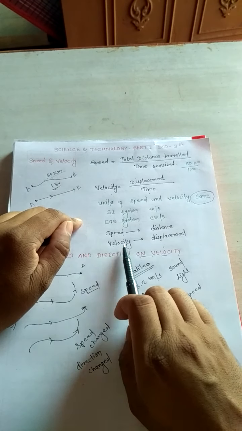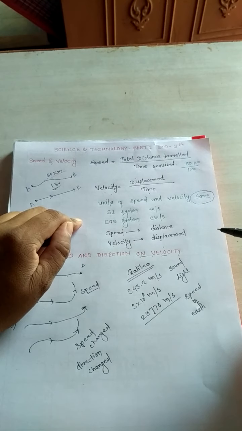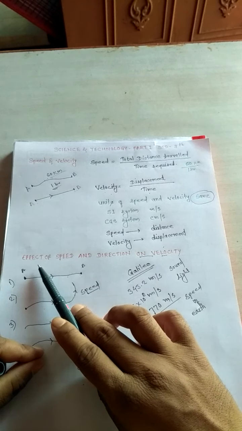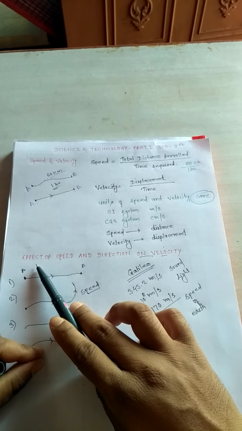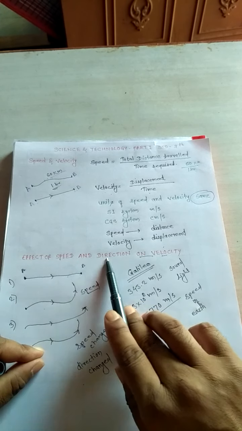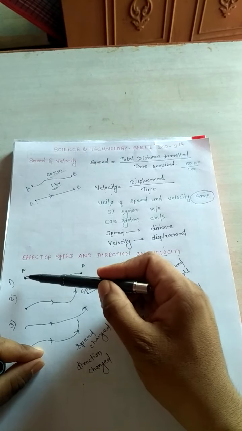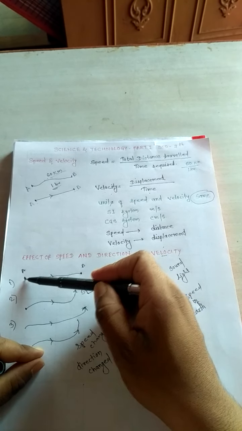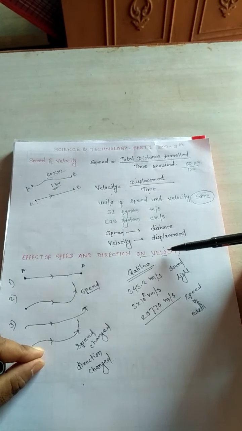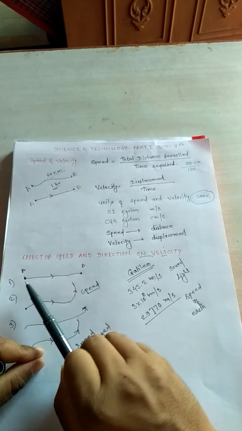So velocity is related to displacement and speed is related to distance. Now, students, we will see the next topic or concept of this same chapter, that is the effect of speed and direction on velocity. Suppose a vehicle is traveling from point A to point B. What is the effect on velocity of the speed of the vehicle and the direction of the vehicle?